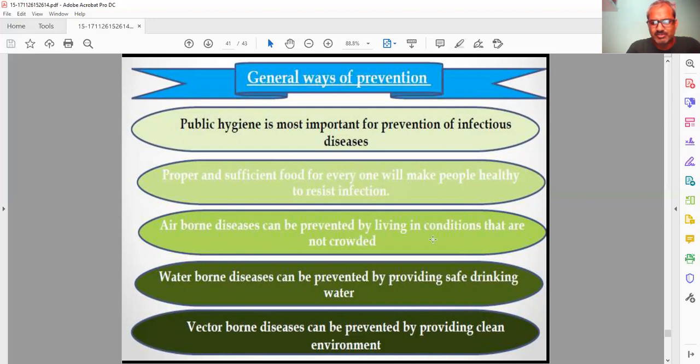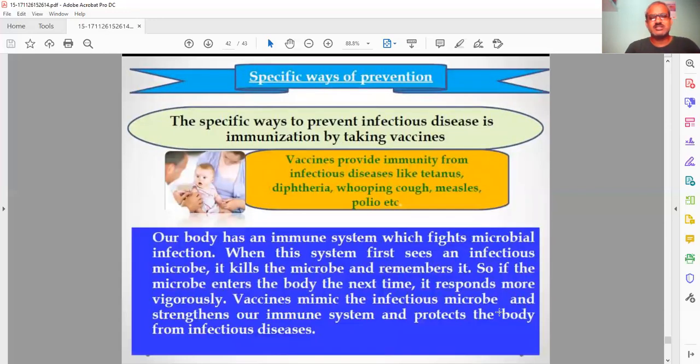Airborne disease can be prevented by living in conditions that are not crowded. If you are not living in a crowded place, then the chance of airborne disease is very low. Waterborne disease can be prevented by providing safe drinking water. That is a normal one. Vector-borne disease can be prevented by providing a clean environment. So these are the general ways of preventing diseases. Next, this is the last one.